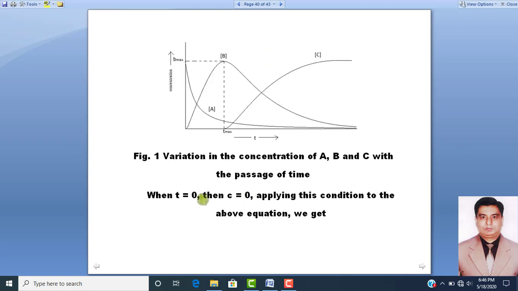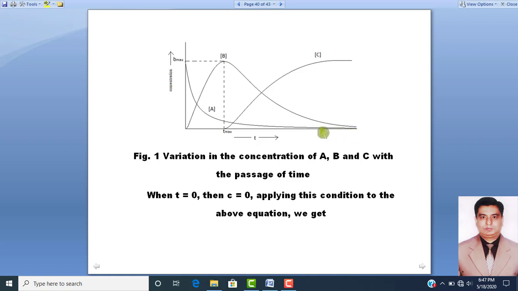So dear students, this is the graph, figure number 1, which shows very clearly that if we take time along the x-axis and concentration along the y-axis, then with the passage of time the concentration of A is decreasing.